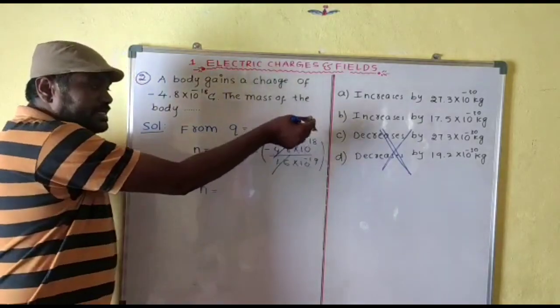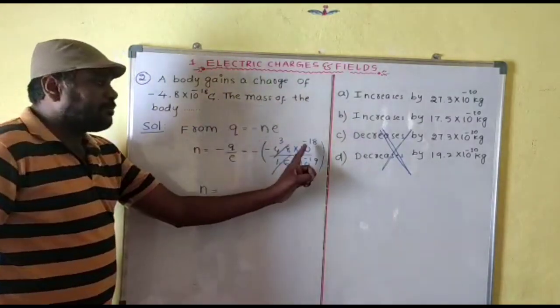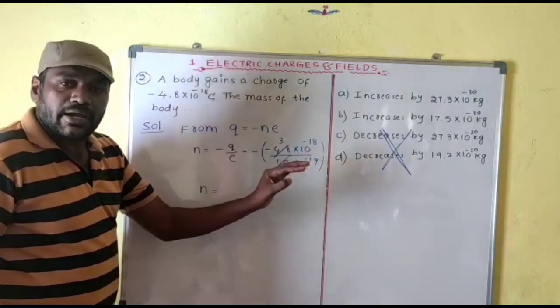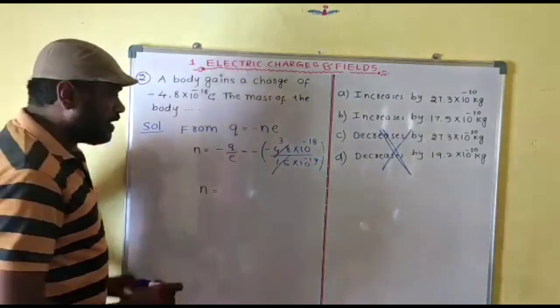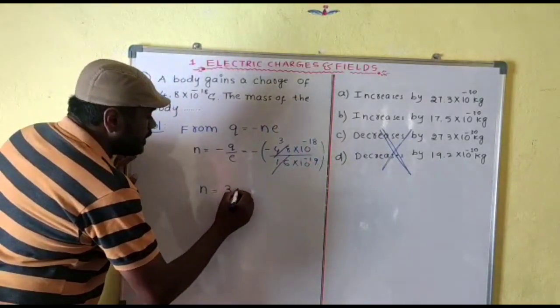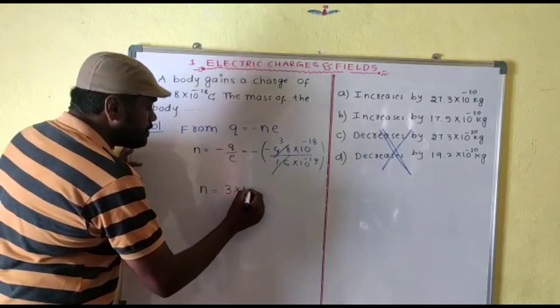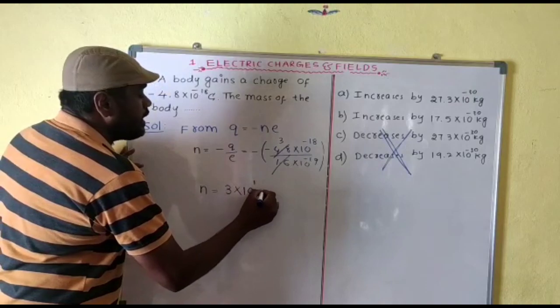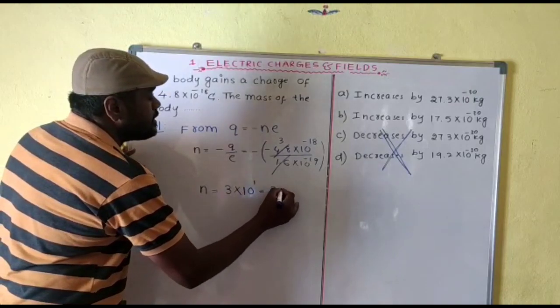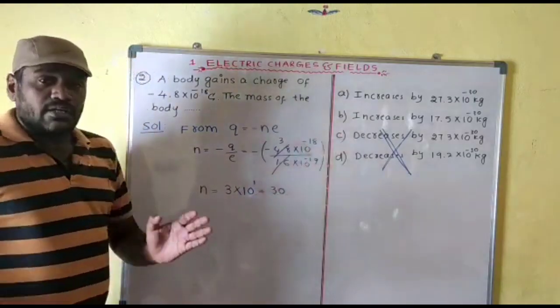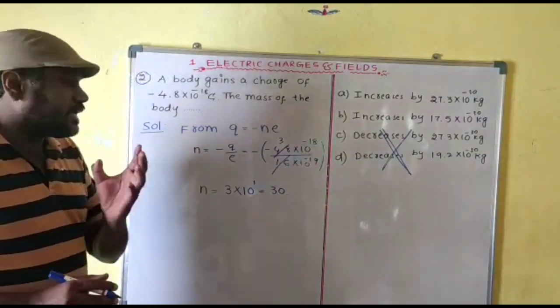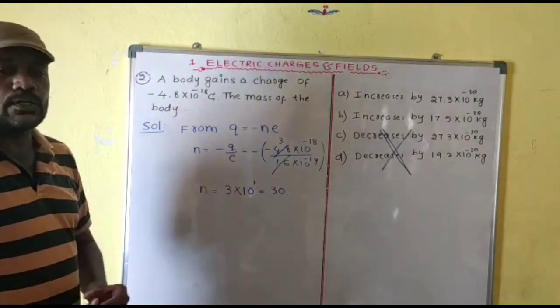This 10 power minus 19 goes upside, so 10 power minus 18 and 10 power plus 19 becomes 10 power 1. Therefore we get 3 into 10 power 1. So N is equal to 30. Now the number of electrons it gains is N equal to 30.